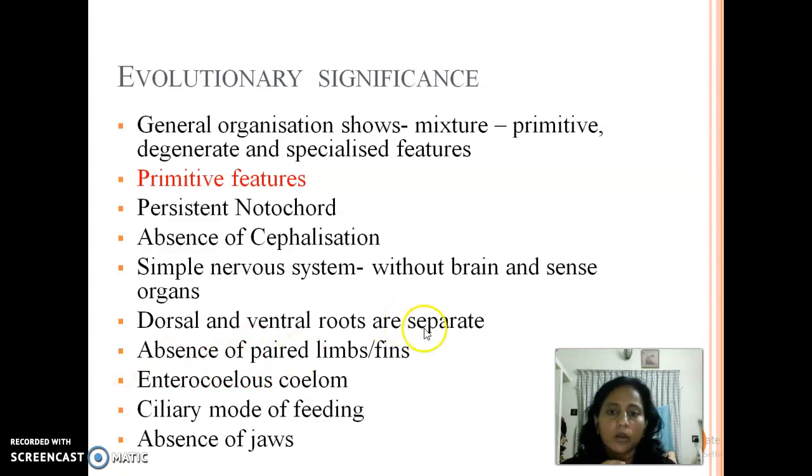Then dorsal and ventral roots are separated, while in all other chordates the dorsal root and ventral root ganglia unite. After emergence, they will unite together. Then absence of paired limbs, and fins are absent. Either fins or limbs, both are absent in this case.